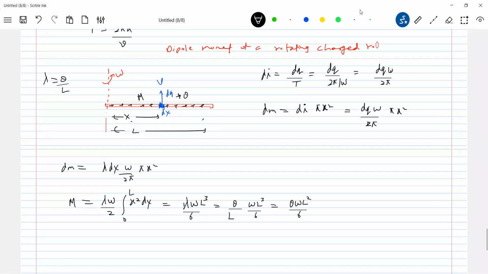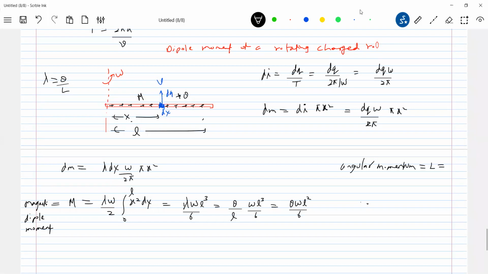What is this? This is the magnetic dipole moment, no? What about angular momentum? Let's calculate the angular momentum. What is the angular momentum of this rotating rod? Let me take small l, because the angular momentum symbol is... okay.